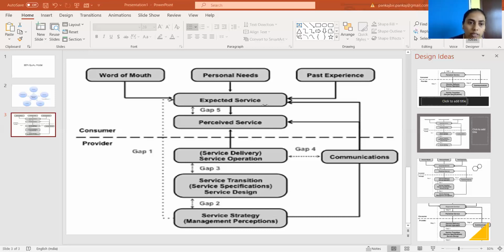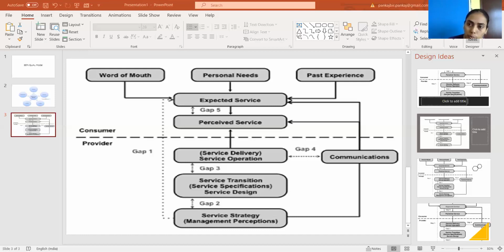The fourth gap is called the external communication gap, which is gap 4. And as you see in the diagram, it is the service delivery and communication gap. So it is known as gap number 4. In this case, the customer's expectations are formed on the basis of external communication done by the organization. So on the basis of this communication, customer expectation may form.